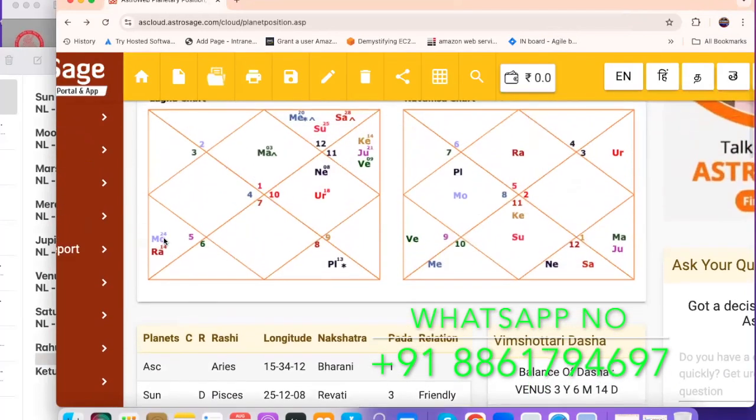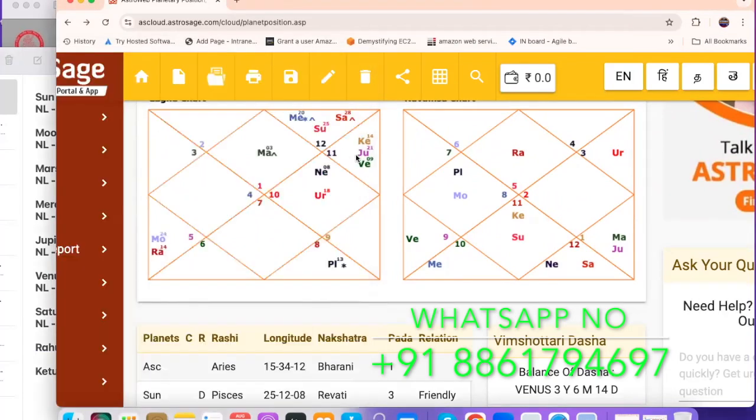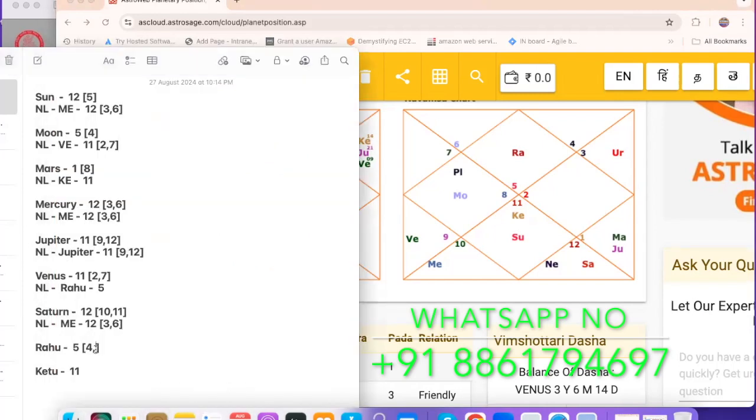Okay, so if you see here, Rahu is situated with Moon. Moon is ruling the fourth house and fifth. So we need to add that also. Okay, bracket 4 comma 5. Since fifth house you are already done, you should neglect it, guys. And then Jupiter, Venus, and Ketu are aspecting it. So you can take it as Jupiter and Venus. So Jupiter is ruling the ninth house, 12. Okay, and sitting in the 11th house. That also you need to take. Again, coming to Venus, 2 comma 7 comma 11. 2 you need to add, and then 7 you need to add. So this is how the Rahu is done, guys. Rahu is calculated. Okay, go back here, paste this Rahu in here. So that's how you need to do.